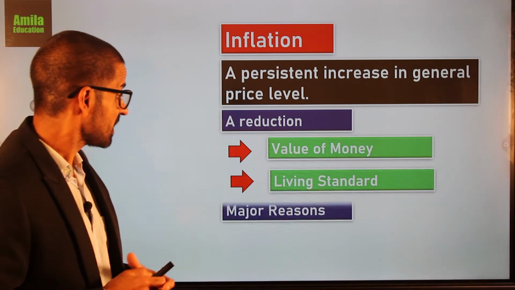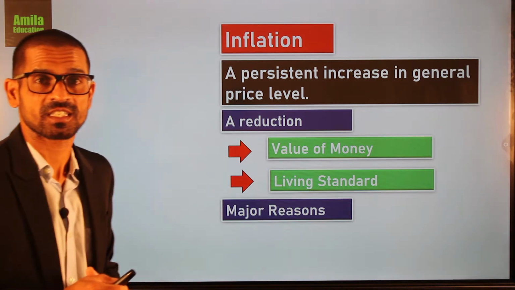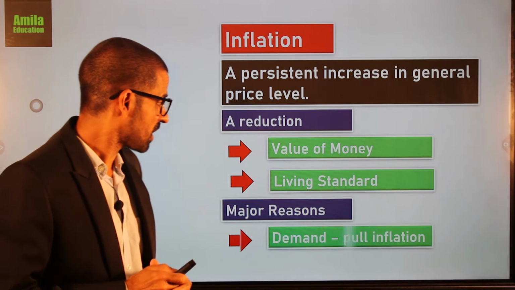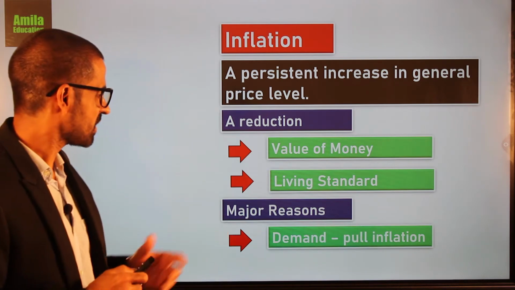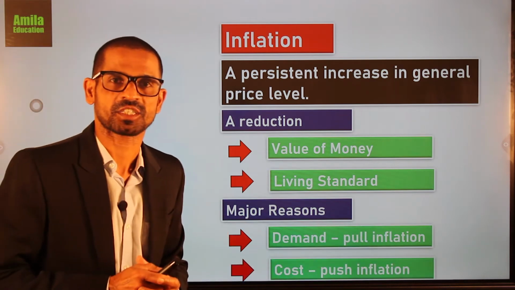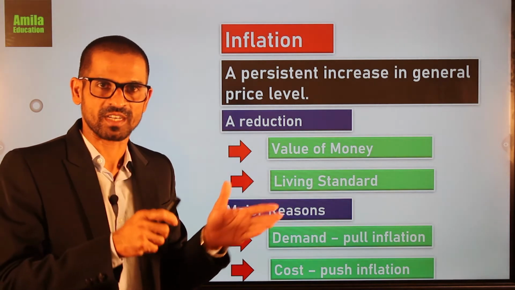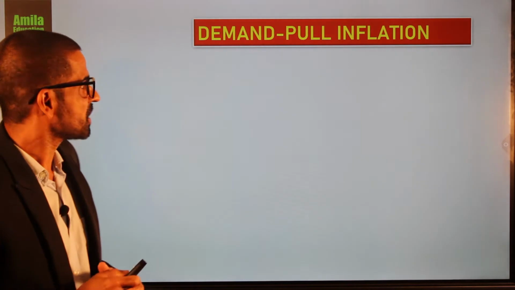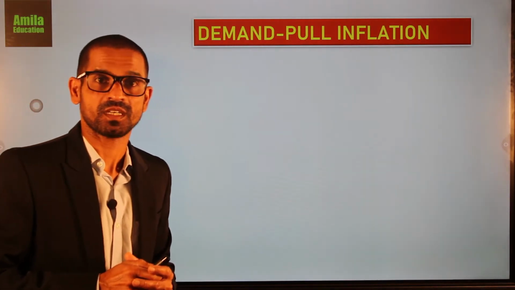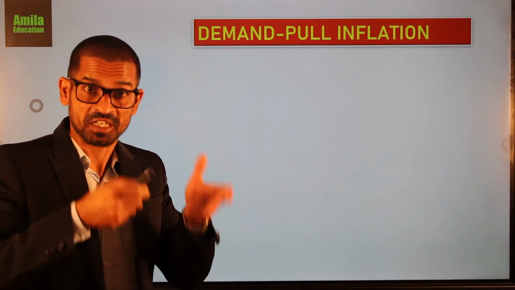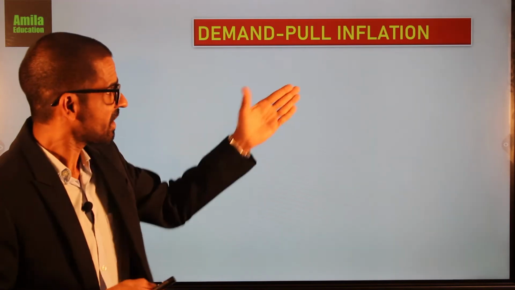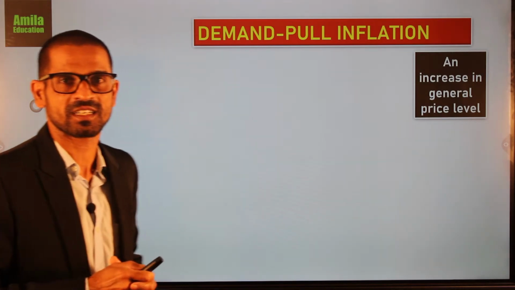Then what are the major reasons for inflation? There are two major reasons. One is demand pull inflation, the other one is cost push inflation. So we have to identify these two reasons one by one. So what is the first one? Demand pull inflation. Demand pull, demand driven inflation. What is inflation? An increase in general price level.